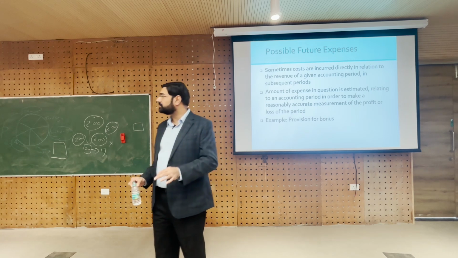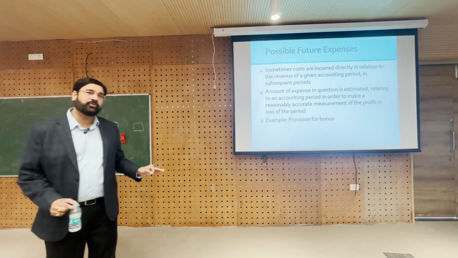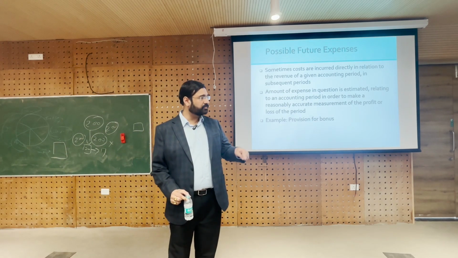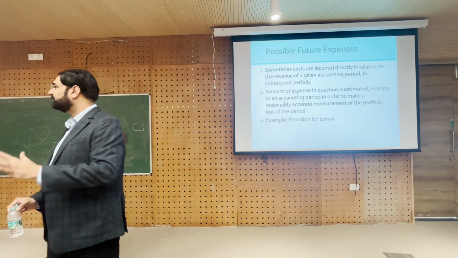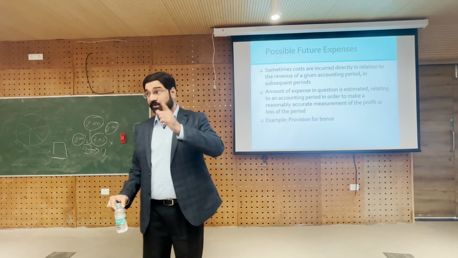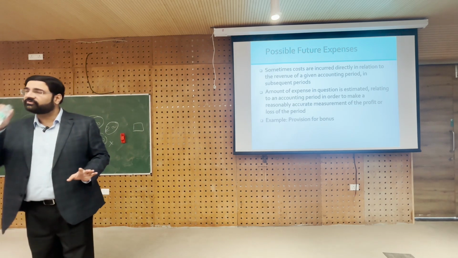So, the bonus for the year ended 31st March 2024 will not be paid on 31st of March 2024, because it is linked to profits. So, it will be paid in June 2024 or July 2024. Are you getting what I am saying? Because on the basis of audited results, the board or somebody, the management will approve.